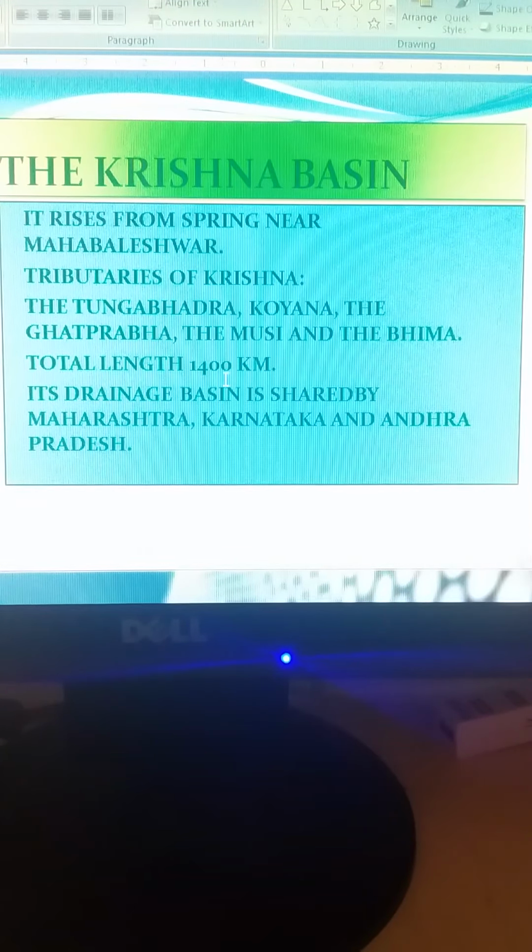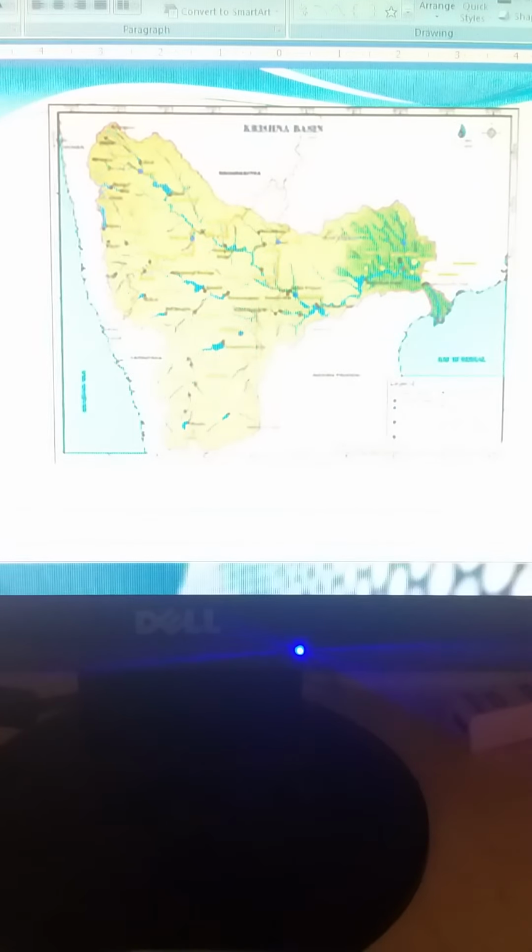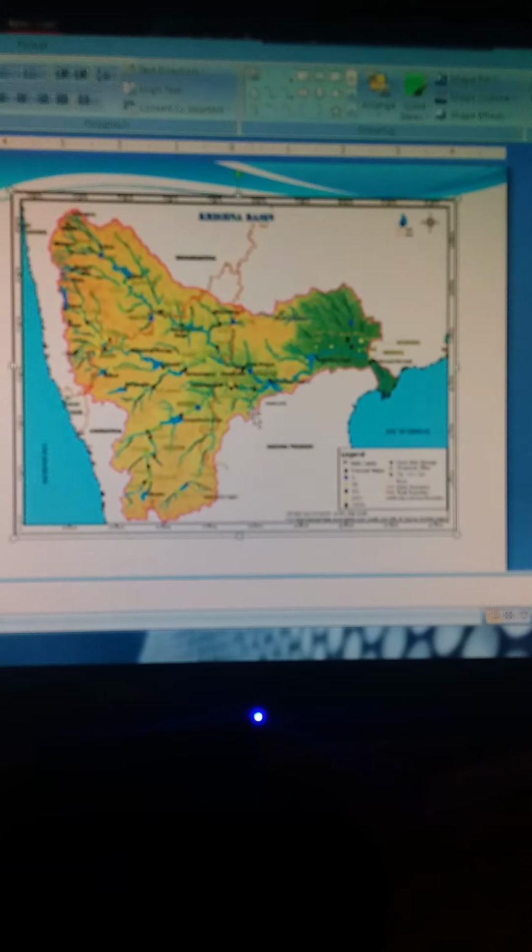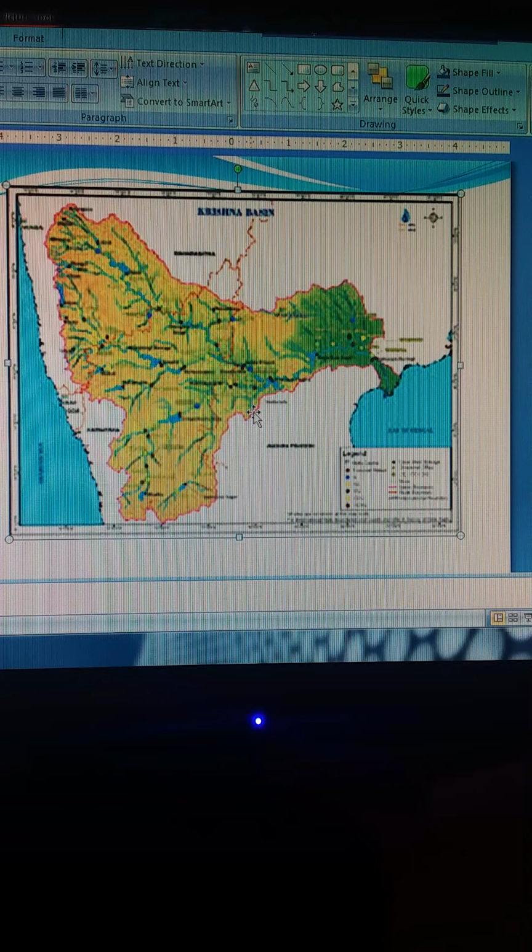Next we come up with a map over here. You can see the map. Here is the Krishna basin.